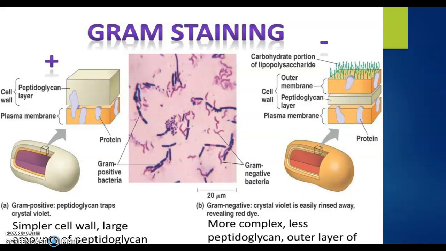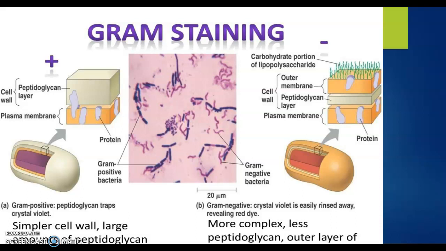Between the primary staining and secondary staining lies a decolorization step, decolorization with alcohol. When it is decolorized, the thick peptidoglycan layer does not lose the stain, whereas they retain the blue color.